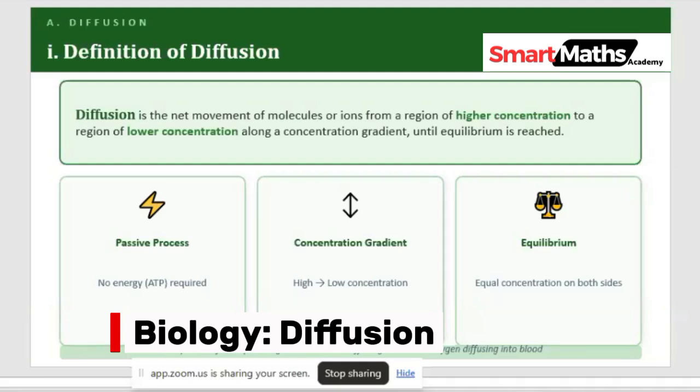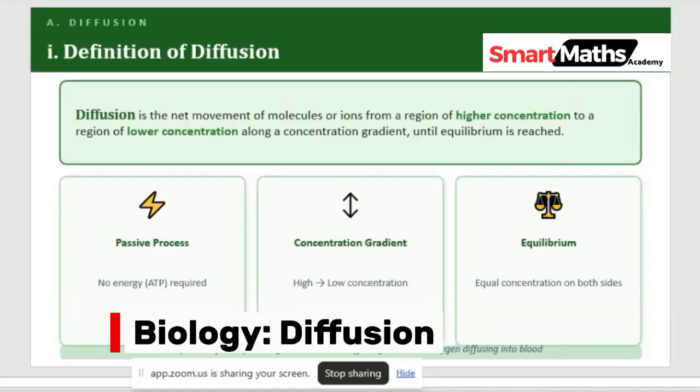Now let's look at more definitions. When we talk about diffusion, we don't need any energy. No ATP is needed. Then, concentration gradient: it moves from a high concentration to a low concentration. And here we are talking about equilibrium.